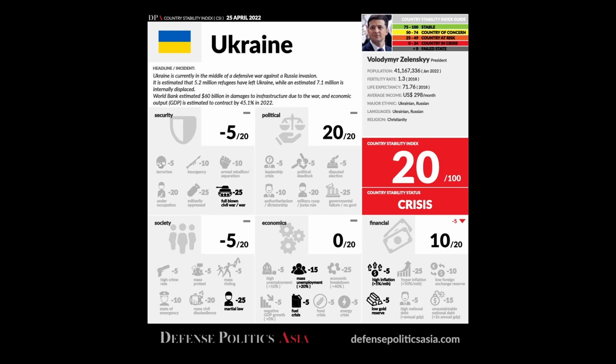In the security category, we have the breakdown into 6 different things. Basically, is the country suffering from terrorism or insurgency, which means there is an armed group hiding in the mountains or in the jungles, giving a long-term problem to the country.